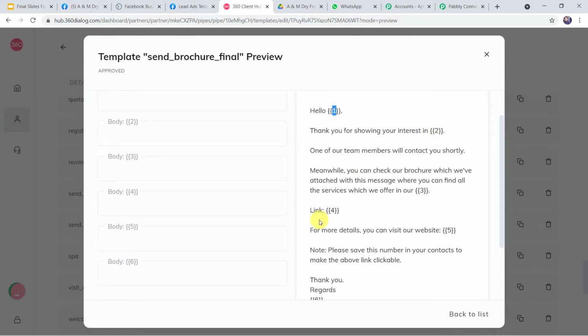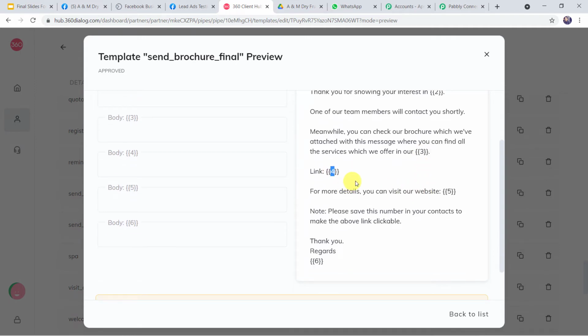Now let us read this template. Thank you for showing your interest in. Here your business name is going to come. One of our team members will contact you shortly. Meanwhile, you can check our brochure which we have attached with this message. We can find all the services which we offer in our dry fruit shop. You can give that also. Link is given. So here you can give your flyer link or your brochure link.